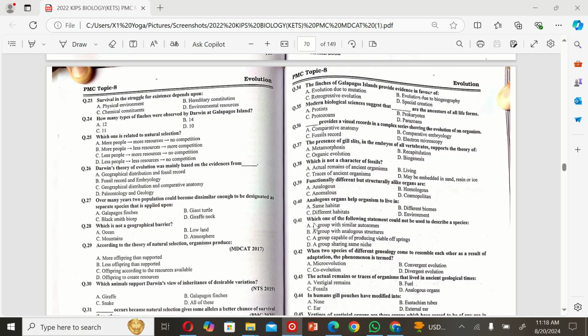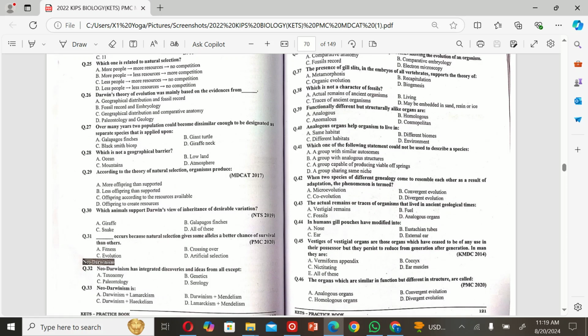Same habitat. The next MCQ is: which one of the following statements could not be used to describe a species? A. A group with similar autosomes. B. A group with analogous structure. C. A group capable of producing variable offspring. And D. A group sharing the same niche. So the correct option is B. A group with analogous structure.